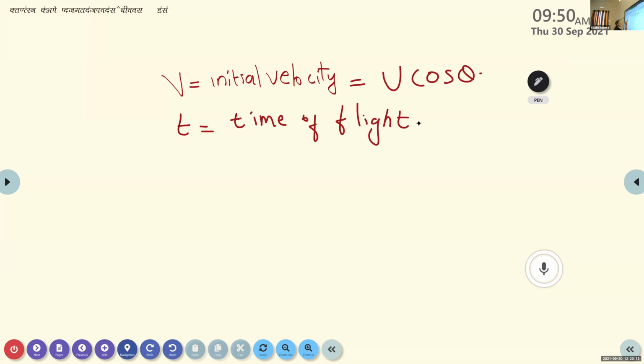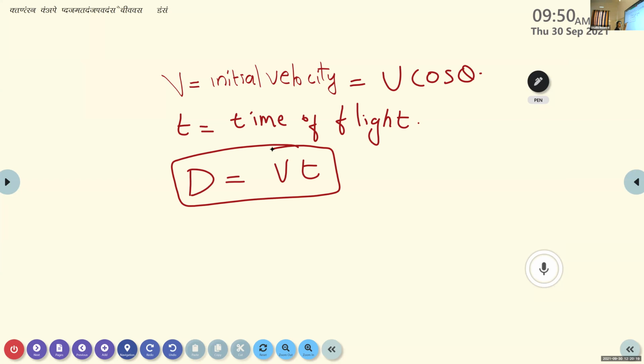So our equation d is equal to vt is changed: instead of d, we take the distance as the range, the maximum horizontal distance covered by the projectile, known as the range of the projectile. And what is v? It is the initial velocity, u cos theta, into, what about time? Time of flight.